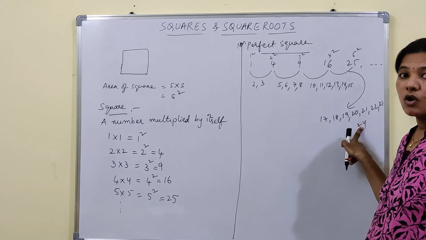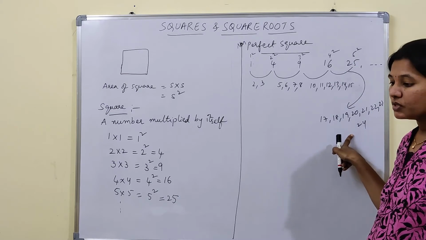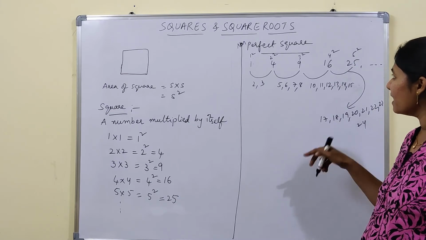So how many numbers do we get between the square numbers n and n plus 1?